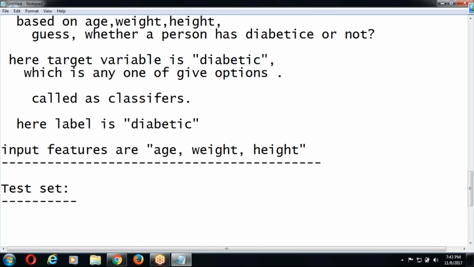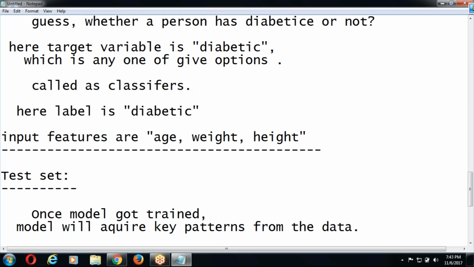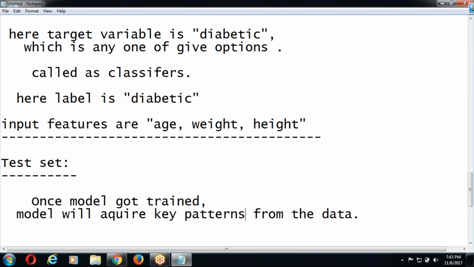Once the model got trained, the model will acquire key patterns from the data. That means the parameters.